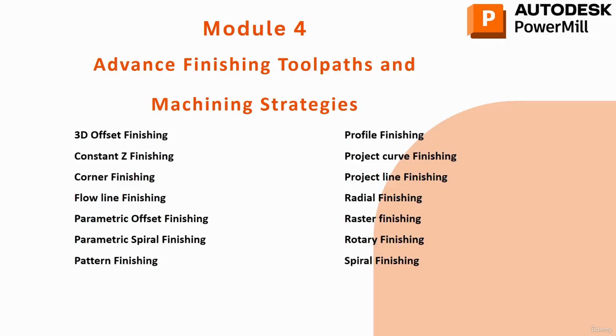So I have already started module number 4, which is Advanced Finishing Toolpaths and Machining Strategies, and we have covered the 3D offset finishing, constant Z finishing and corner finishing. So today we are going to start the flow line finishing operations. As you know, the name is given as flow line, so it should follow the lines and curves to flow and then create a finishing operation on the object. So let's get started and see how we can create flow line finishing operations.